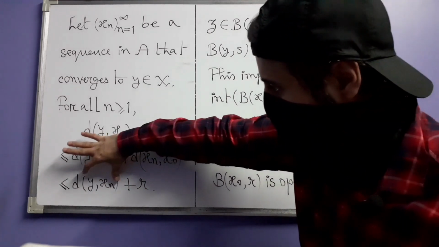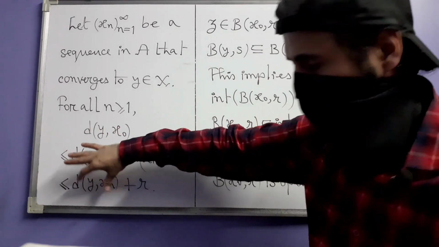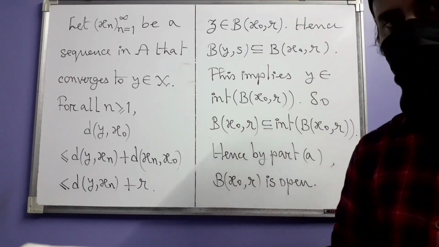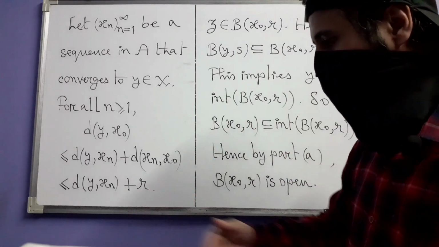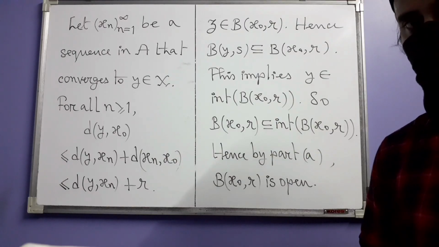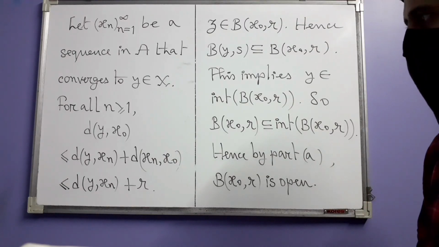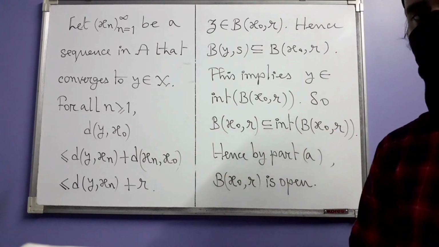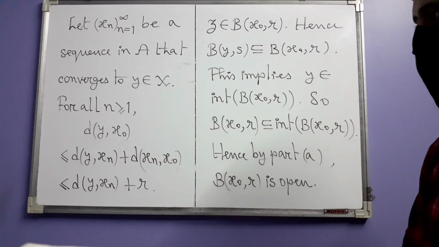So that means this term gives you a convergent sequence of real numbers. So if you add the constant r to the terms, then also you get a convergent sequence by one of the limit laws. So all in all, you can take limit on both sides of this inequality.